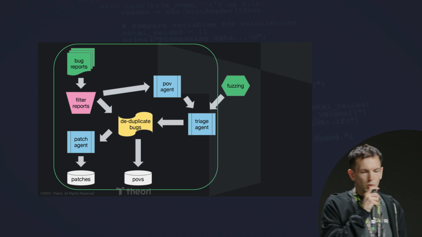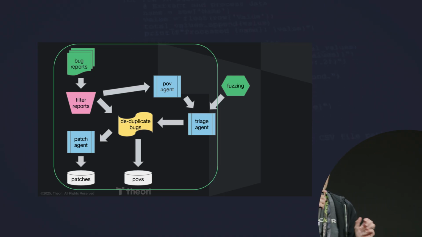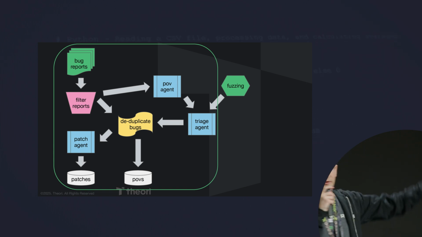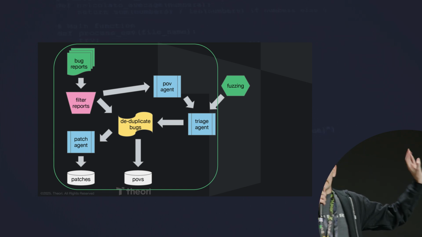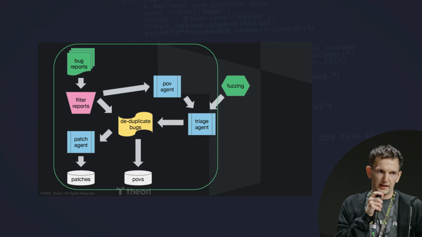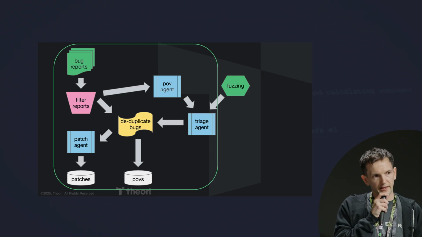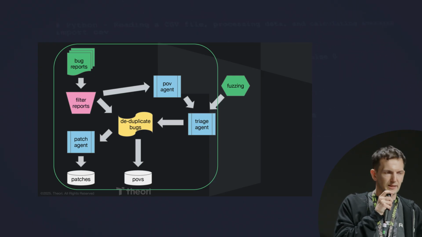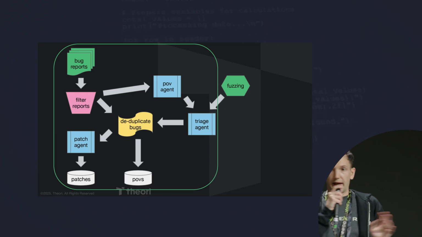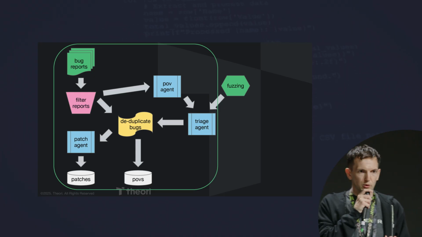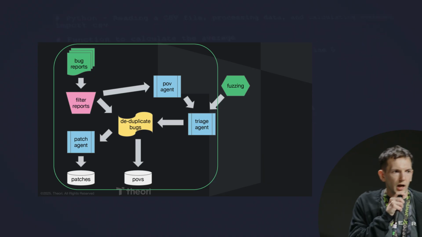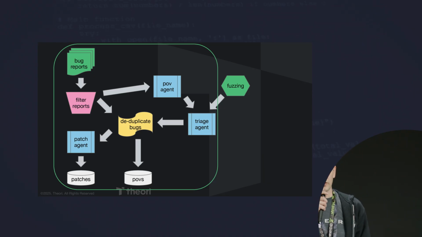So this is really cool. I think this is kind of the fundamental thing that we did, and we did differently from a lot of teams, which is that everything inside of this green box is an LLM or LLM-based, right? So we can turn off fuzzing. In fact, most of the bugs that our system finds are not found through fuzzing. It's something like 75% are not found through fuzzing. And it works. Everything works. And that's really cool because when GPT-5 comes out yesterday, we can plug that in and see how it does, and it improves.